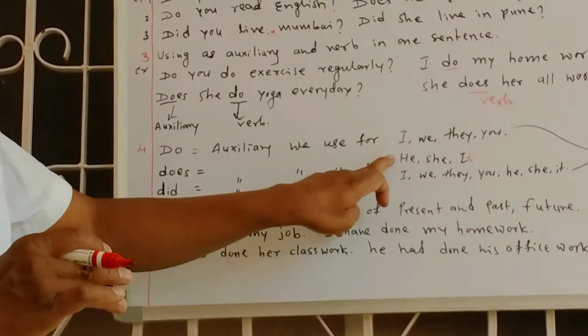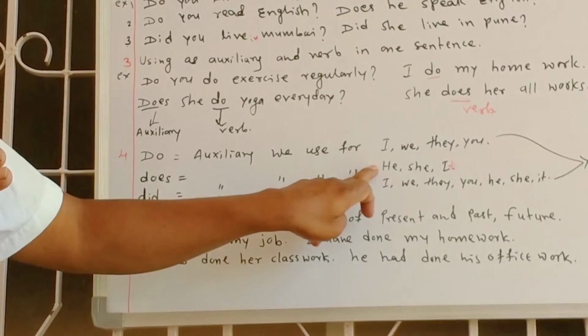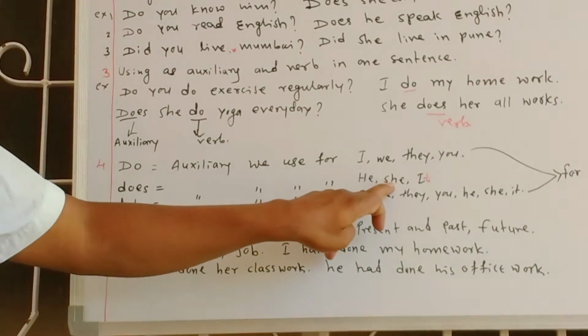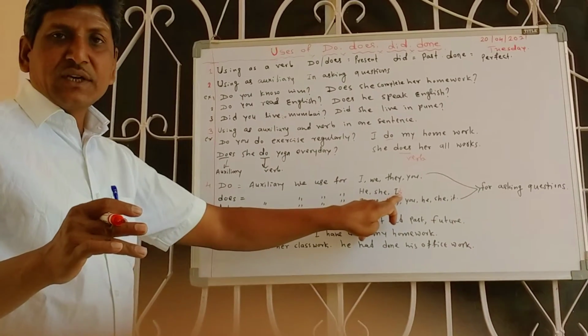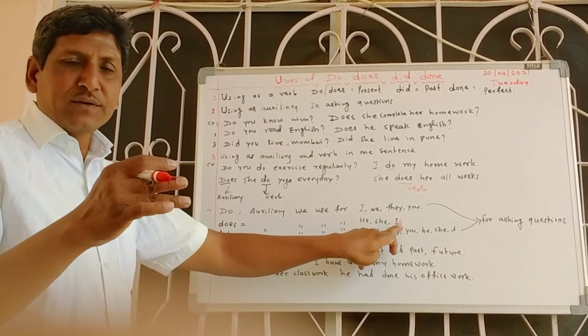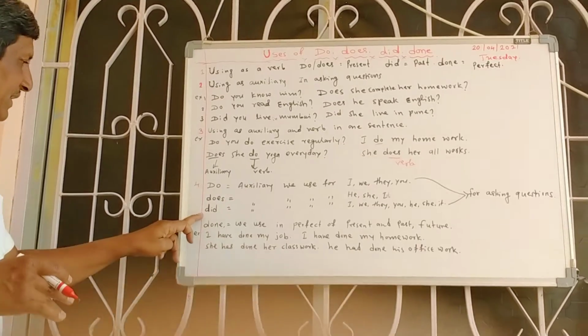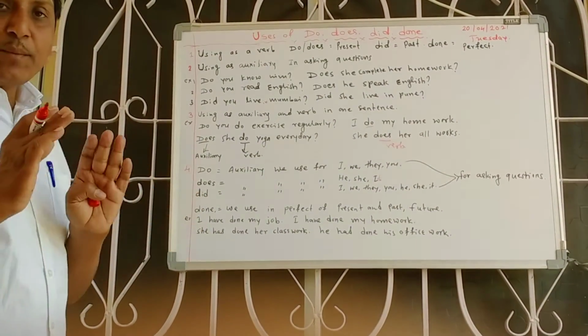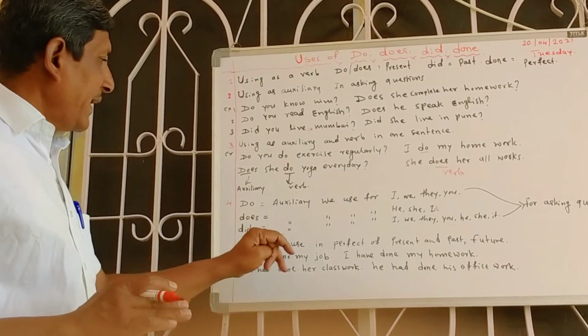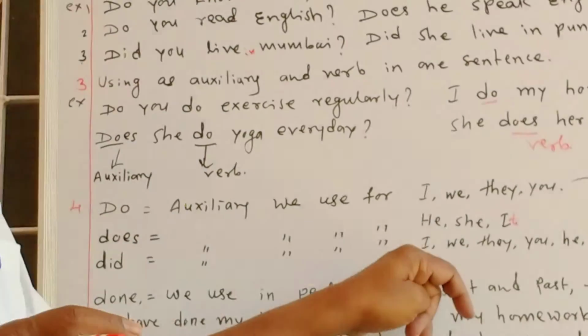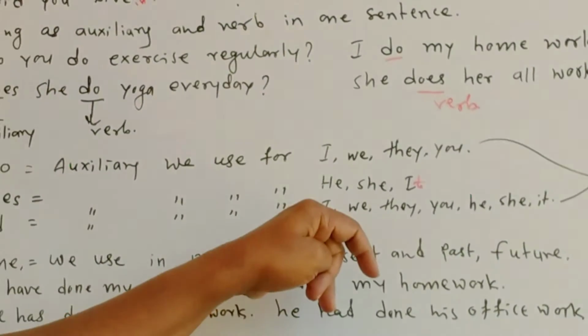And does he make homework? Does he make her work or job? Does it write his homework? In this way. And did we use in the past tense, and this is the past form of do. Did I go home?